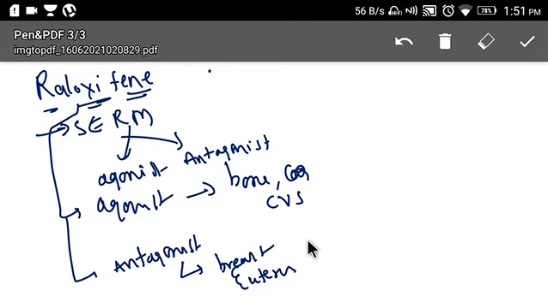So let's revise the points that we have discussed so far. Basically, raloxifene acts as agonist on certain estrogen receptors and antagonist on certain other estrogen receptors. It acts as agonist on receptors present in bone and cardiovascular system, whereas it acts as antagonist on estrogen receptors present on breast and uterus, right? Now let's see the importance of this agonistic action and antagonistic action.